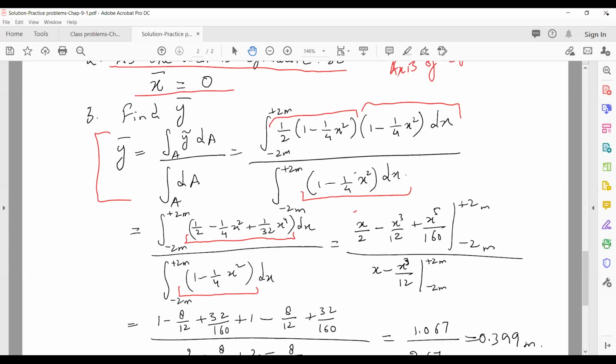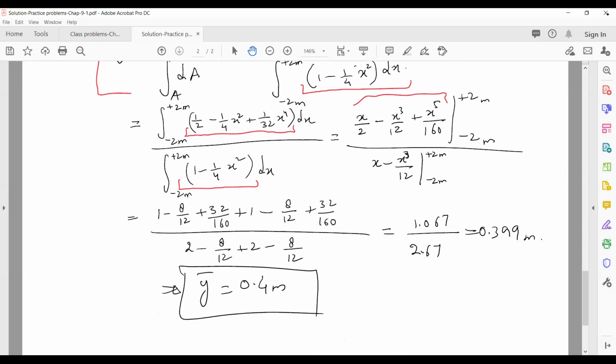Here we apply the integrals, and we get x by 2 minus x cubed by 12 plus x to the 5 by 160. In the denominator, we have x minus x cubed by 12, with the limits of -2 to +2. Now just apply the limits, you get this.